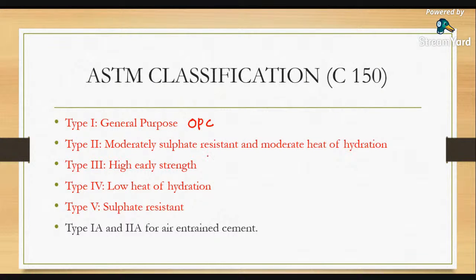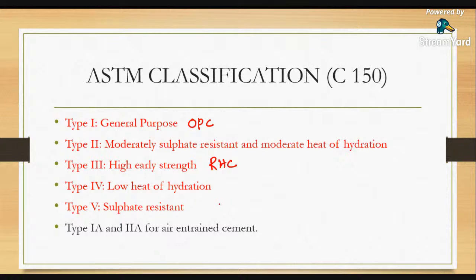Type 2 is called moderately sulfate resistant and moderate heat of hydration. Type 2 is generally not available in our country. That is moderately sulfate resistant and moderate heat of hydration, in between these. And type 3 is called high early strength. In India, we call this rapid hardening cement.